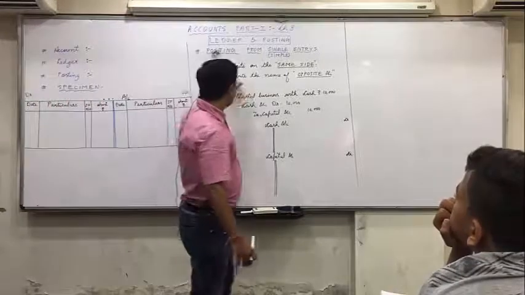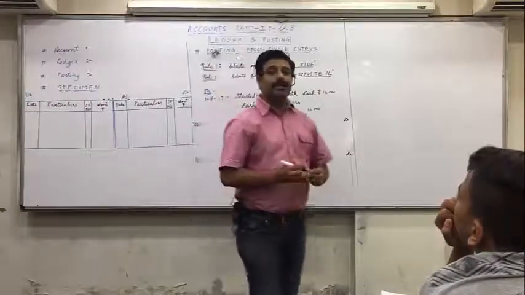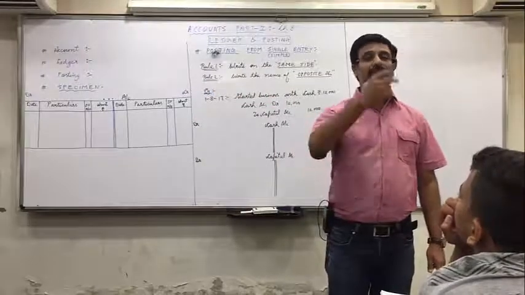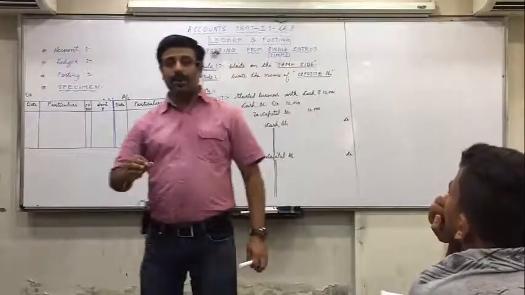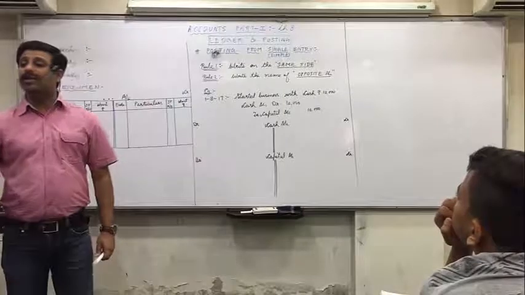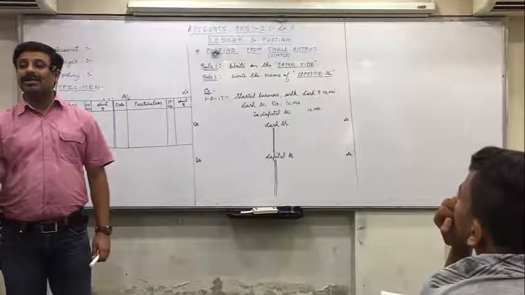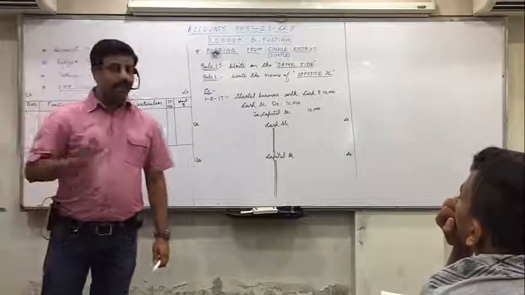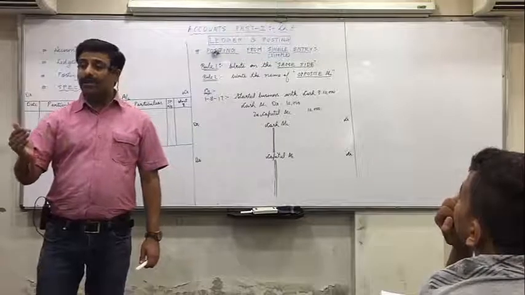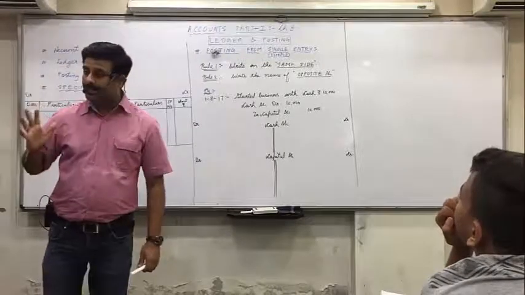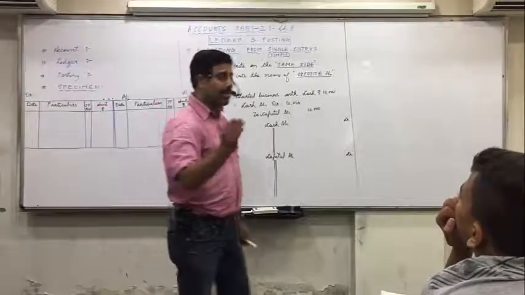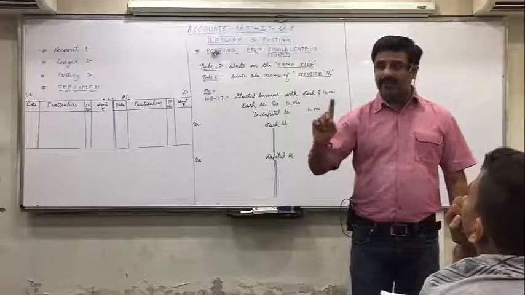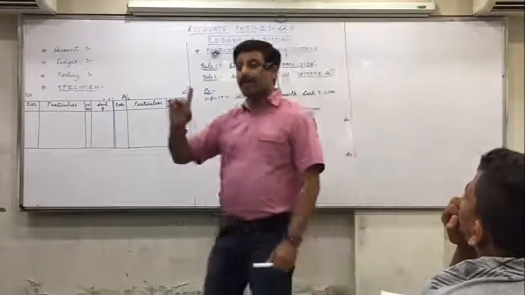First rule is write on the same side. Same side means if any account is debited, write on the debit side of that account. If any account is credited, write on the credit side of that account. So if any account is debited, then in that account you write on the debit side. If any account is credited, you write in that account on the credit side.